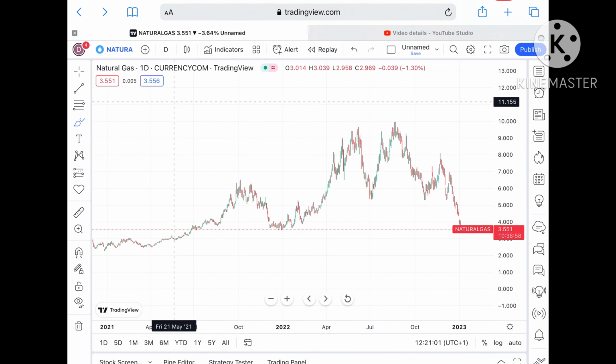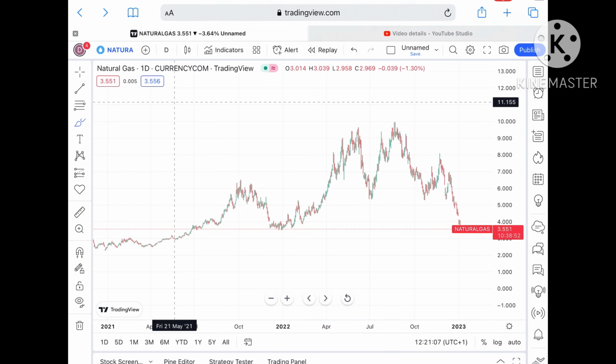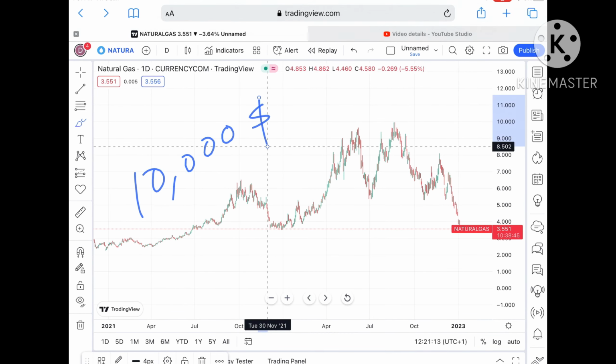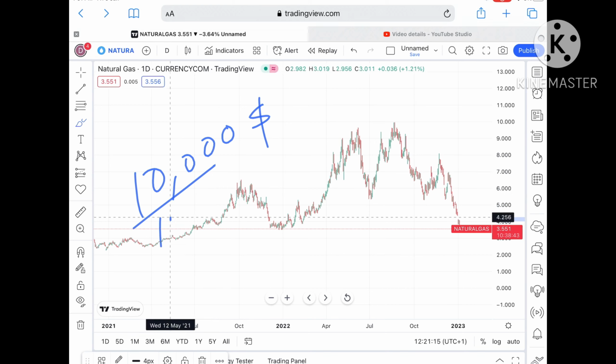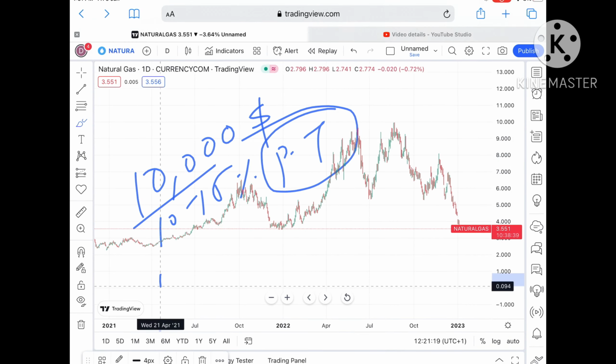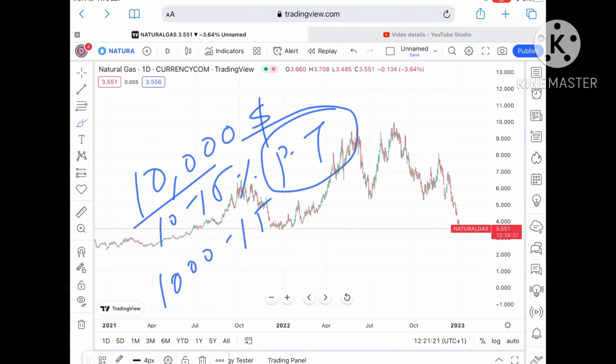Okay, now understand something: if you are trading, most of the people lose money in trading. What I teach in my workshop is, suppose you are trading with $10,000, try to trade with 10 to 15% of capital per trade. Okay, that is 1000 to 1500. Okay, and a risk of 0.5 to 1%.